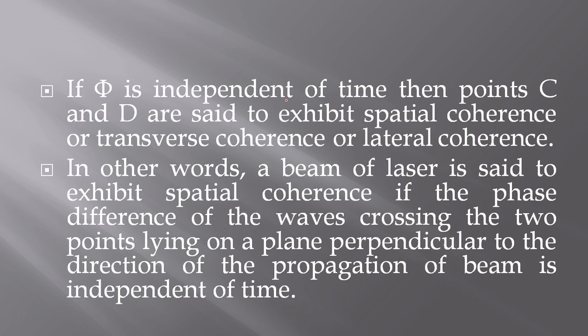So if phi is independent of time, then points C and D are said to exhibit spatial coherence or transverse coherence or lateral coherence. In other words, a beam of laser is said to exhibit spatial coherence if the phase difference of the waves crossing the 2 points lying on a plane perpendicular to the direction of the propagation of the beam is independent of time. So the difference between spatial and temporal coherence: in temporal coherence, the points lie along the axis. In spatial coherence, the points lie perpendicular to the axis of the propagation.